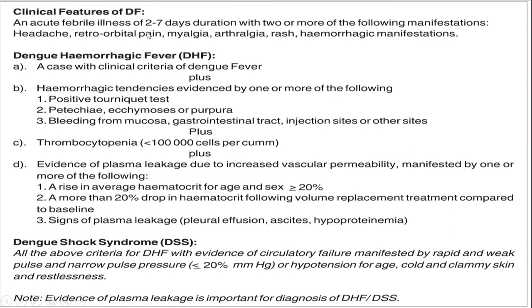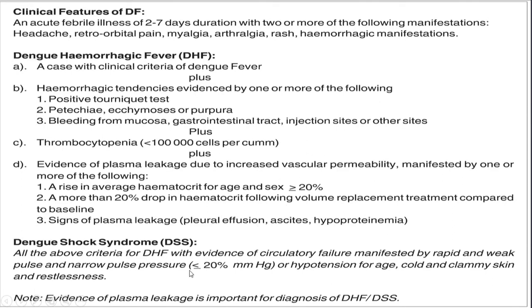For dengue fever alone, these criteria should be fine. For dengue hemorrhagic fever, these four are needed: the clinical criteria of dengue fever, along with hemorrhagic tendencies, that is, positive tourniquet test, petechiae, and bleeding from the mucosa, and thrombocytopenia, and evidence of plasma leakage. The evidence of plasma leakage we can get from the hematocrit value, that is, a more than 20% drop in the hematocrit value following replacement treatment compared to baseline, or an increase of more than 20% from the baseline even after the treatment.